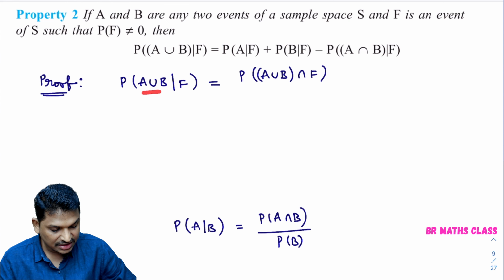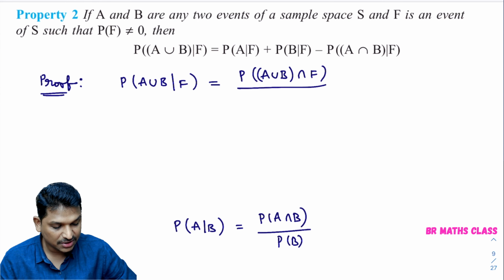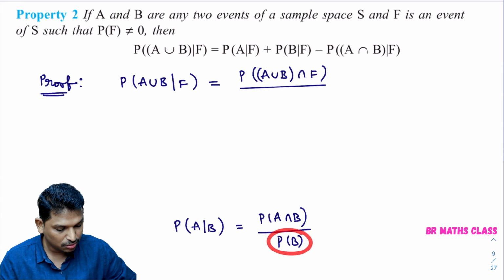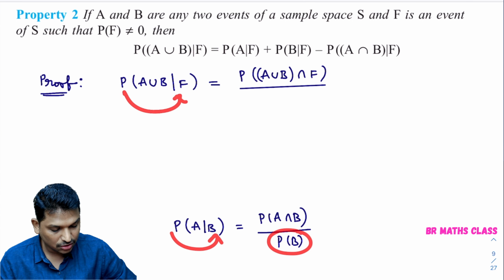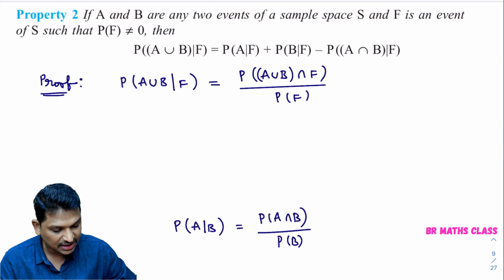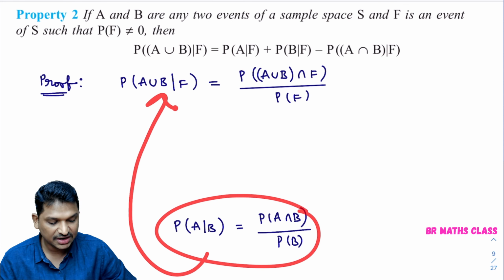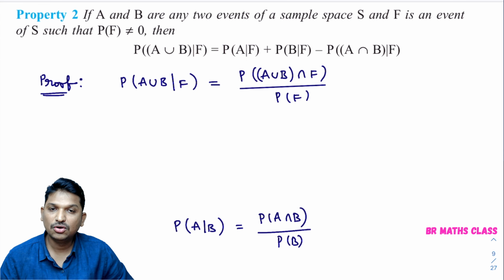Like that, intersection of these two sets, A union B intersection F, divided by probability of F. I just applied the definition of conditional probability here. I got it like this.